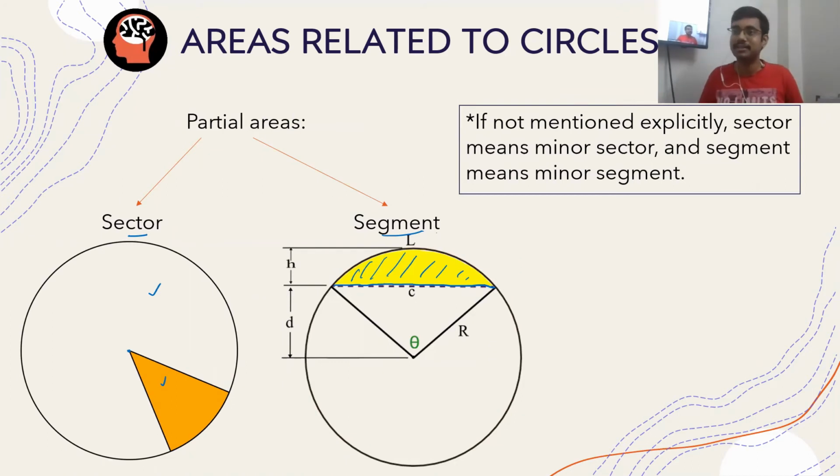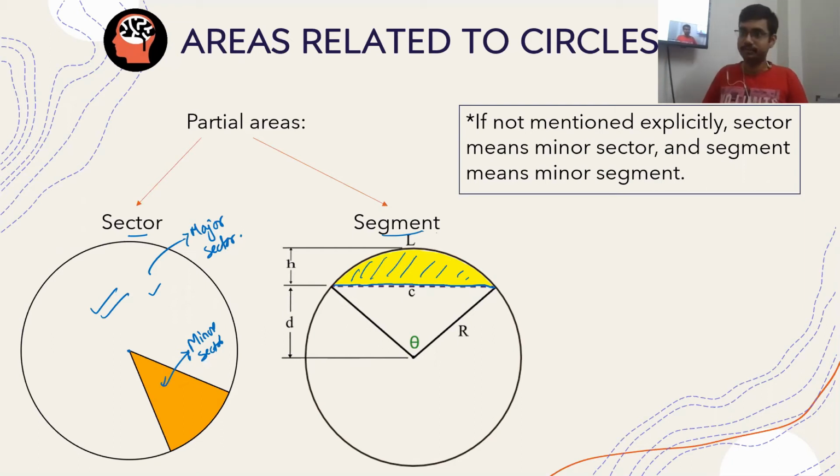In case of a sector, if you try to divide a circle into a sector, then you would see one more sector pops up. This is one major area and this is the minor part. So this part is called the minor sector and this part is called the major sector. Are you getting my point? So how to find the area of the major sector? You simply subtract the minor sector's area from the area of the entire circle. That's all. Clear?